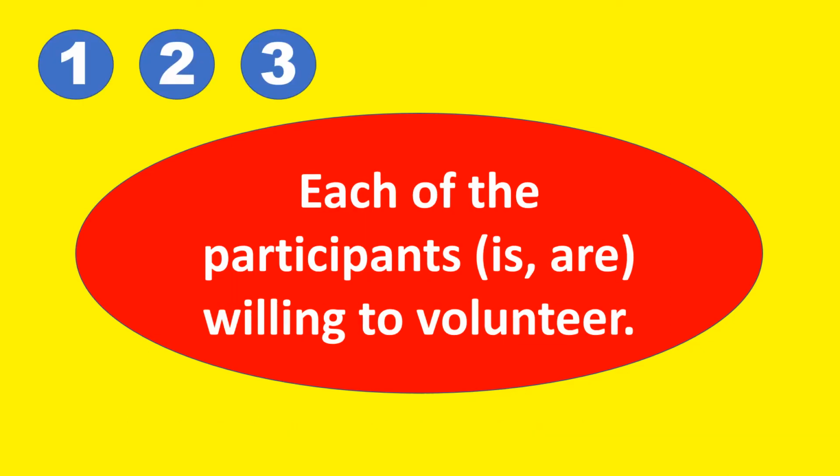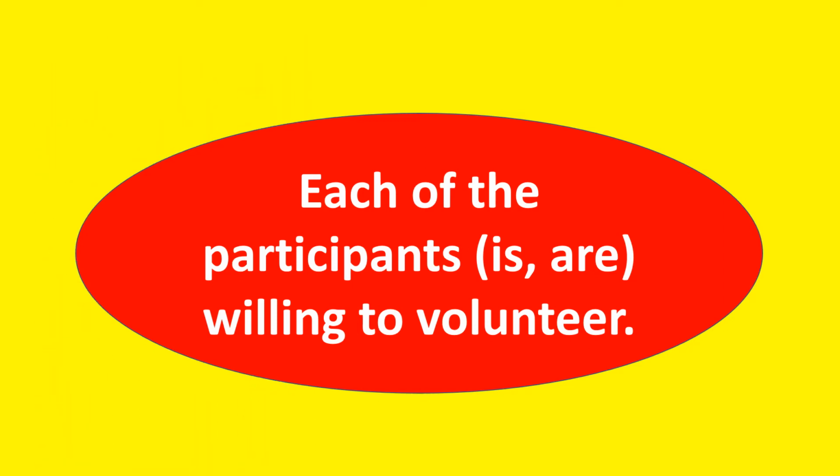What about this one? Each of the participants is or are willing to volunteer. 1, 2, 3. Answer is. Is the answer.